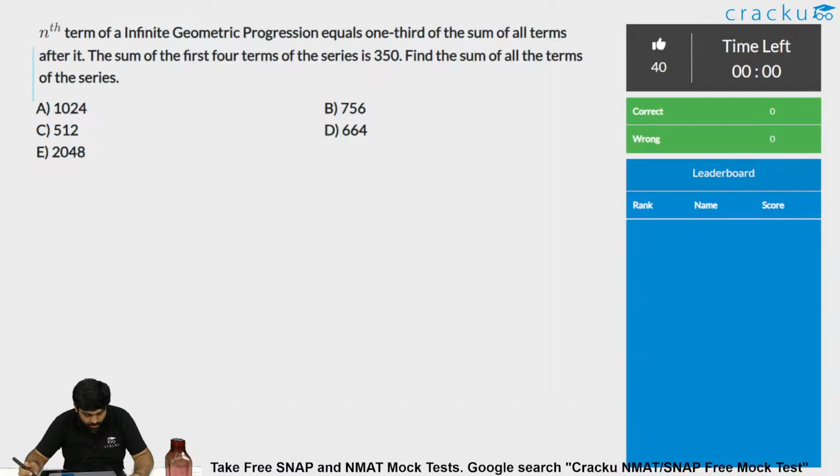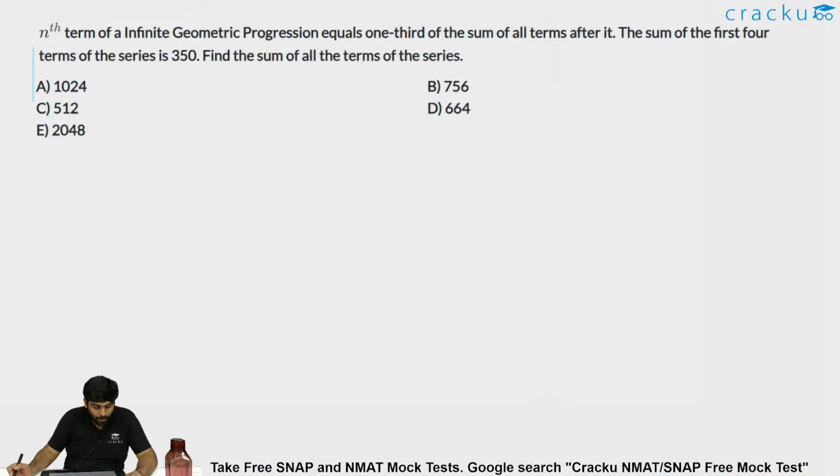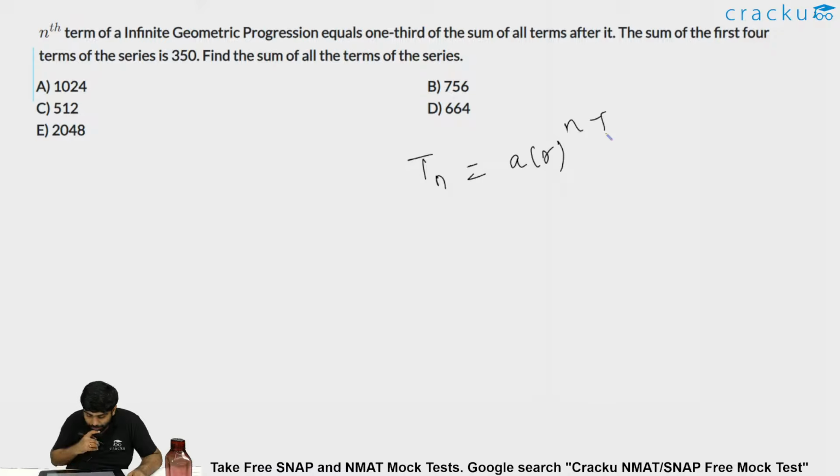Now let us see this particular question. I'll solve this. It is given that the nth term of an infinite geometric progression, what is an nth term? A into r power n minus 1 equals one third of the sum of all the terms after it.